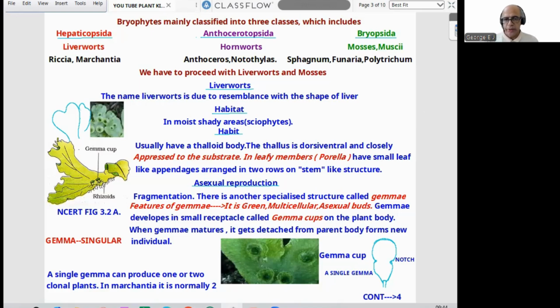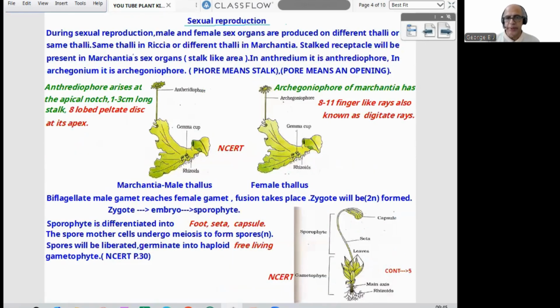I've shown the diagram here, so it will be clear to you. All this you can find. This will be the plant body. This is the NCERT diagram, gemma cup. This is another one. Now, a single gemma can produce 1 or 2 clonal plants. In Marchantia, normally it is 2. So from a gemma in Marchantia, normally 2 plants will arise. This will be a gemma cup, a single gemma, then the notch is there. This way it looks. I think it is clear, so we can proceed to the next page.